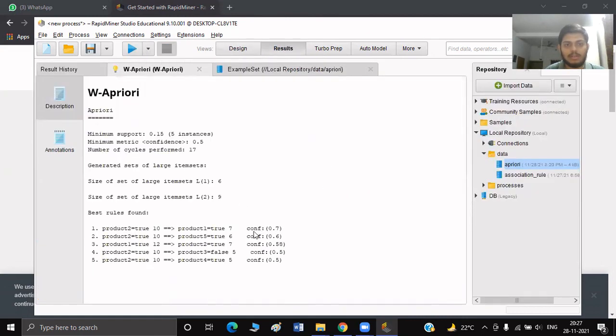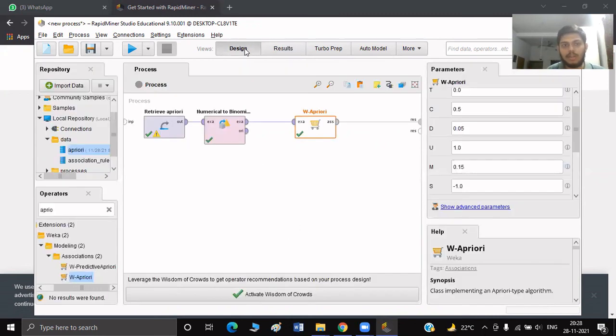As you can see, the number of rules decreased, and also the rules have changed a bit. Product 2 equals true and product 1 equals true. We have these rules. Product 2 equals true has 10 occurrences, and product 2 equals true implying product 1 equals true has 7 occurrences. All of these have confidence values that are above or equal to 0.5. So that was the simulation of the a priori algorithm on RapidMiner.